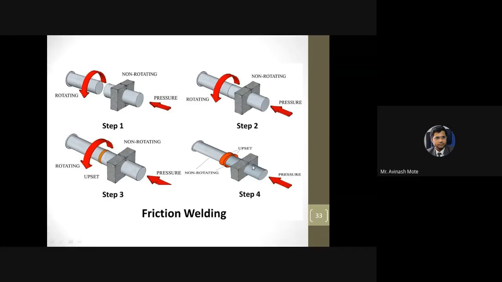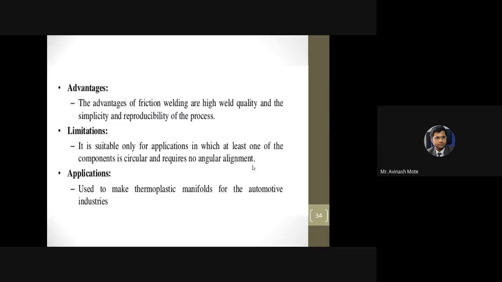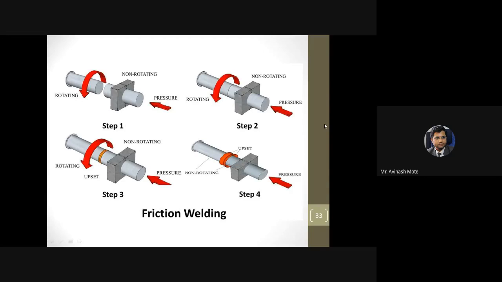The only thing is that here an extra source will not be required, and because of that the cost of the setup is going to be very less. So simple thing, the two parts which are required to join are brought together. One is held in the fixture, another will be a rotating type. By using some mechanism, obviously it will not be rotated manually, only one part is rotated, and the other is forced against the surface of the first part, and the heat generated and the pressure will cause them to join together.